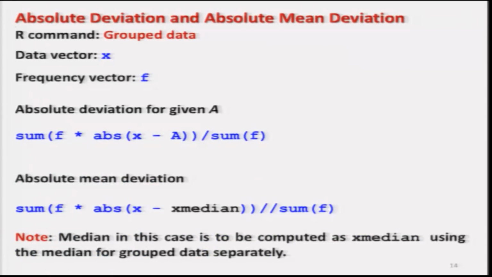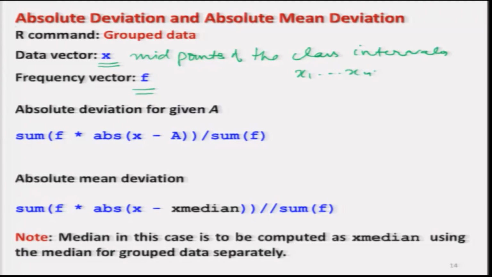Okay. Now, similarly, when we have grouped data, I will assume that my data vector here is x, which is essentially denoting the midpoints of the class intervals, and this data has the frequency f. So, x1, x2, ..., xn are my class midpoints with frequencies f1, f2, ..., fn.